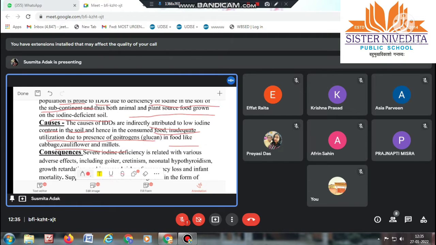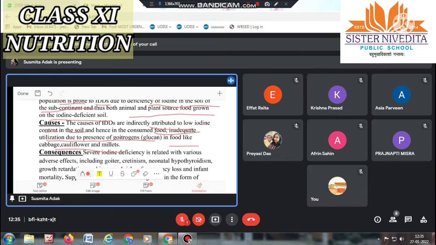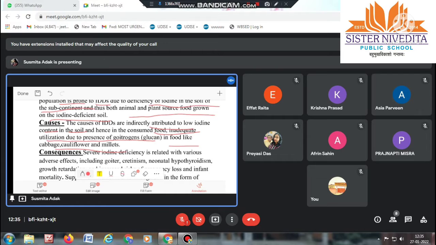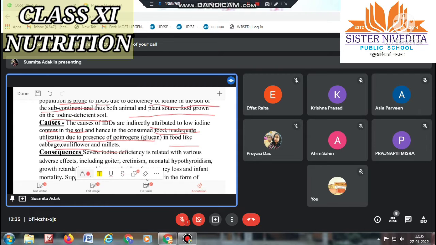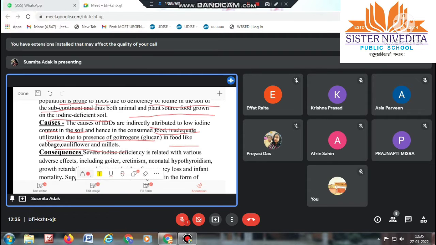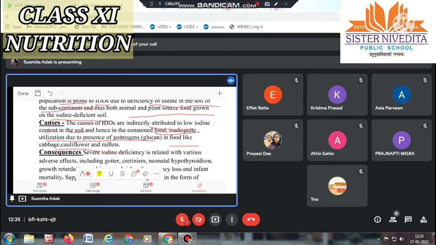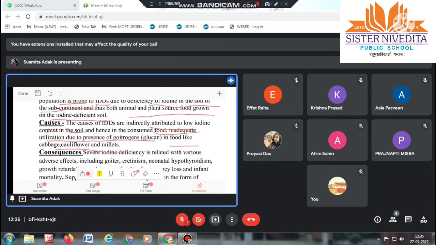As I had told, the required amount of iodine is not present in the soil. So the plants produced in that soil will be deficient, and whatever animal eats such plants will also be deficient. So the whole food chain or food web suffers.